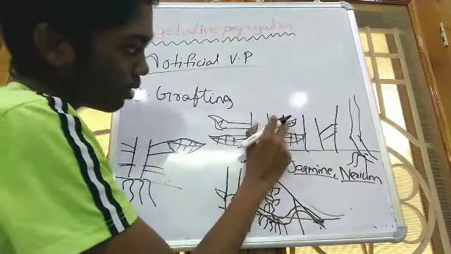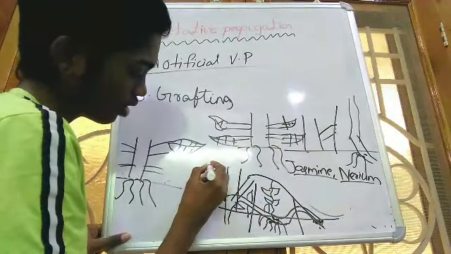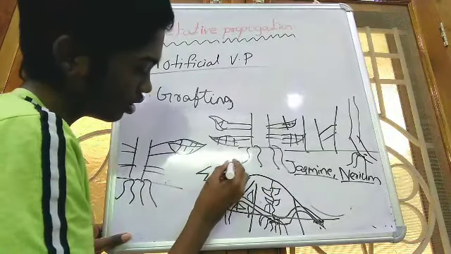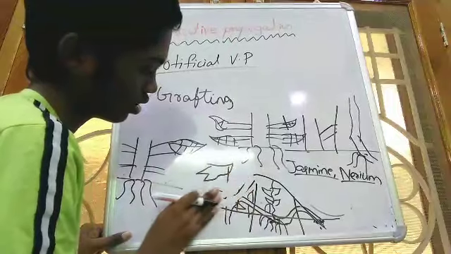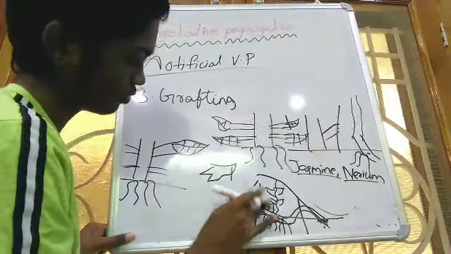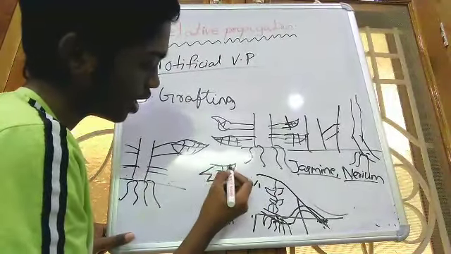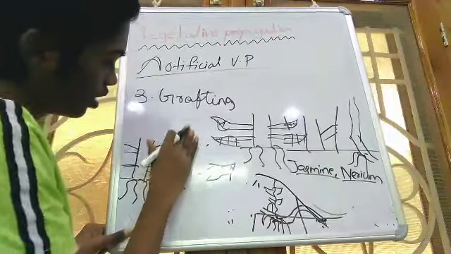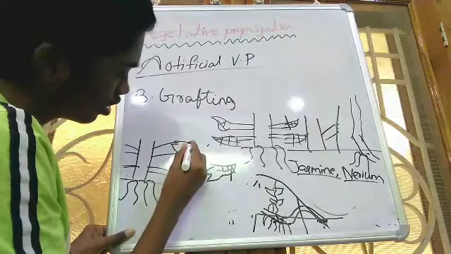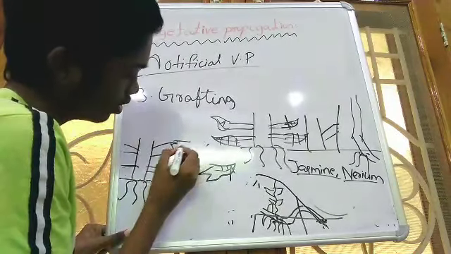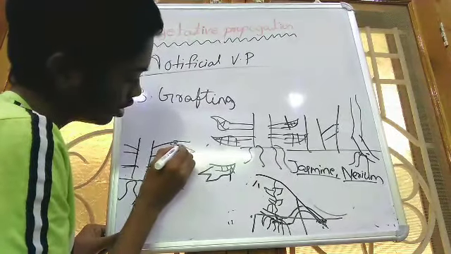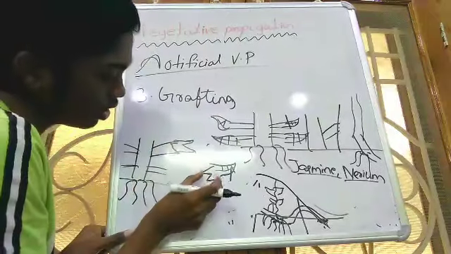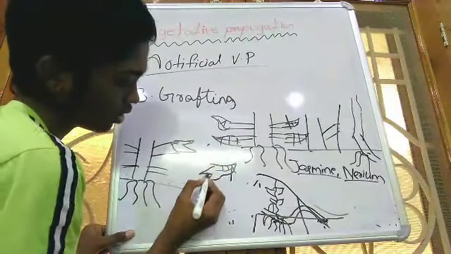If one human being had cut this stem in this manner, this is the leaf part and this is some of the stem part, and here also he will cut in this way. In this way, then these two parts are joined in this way.